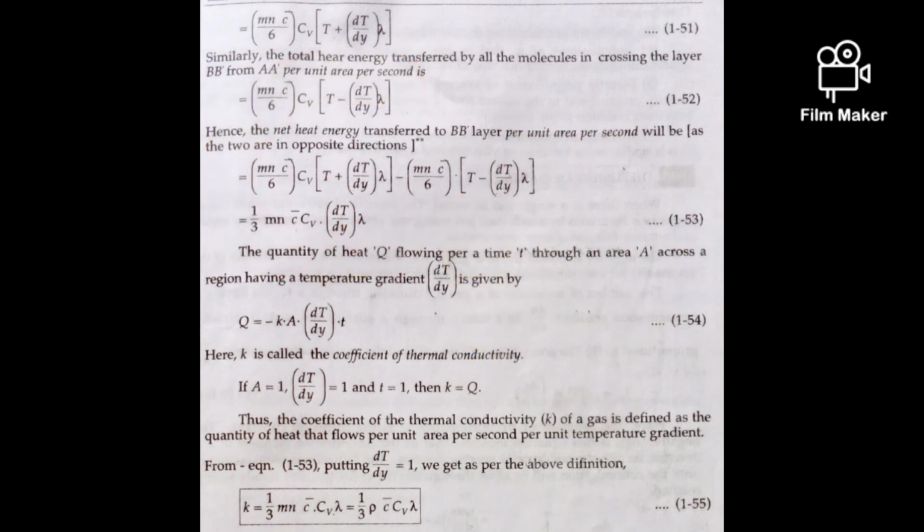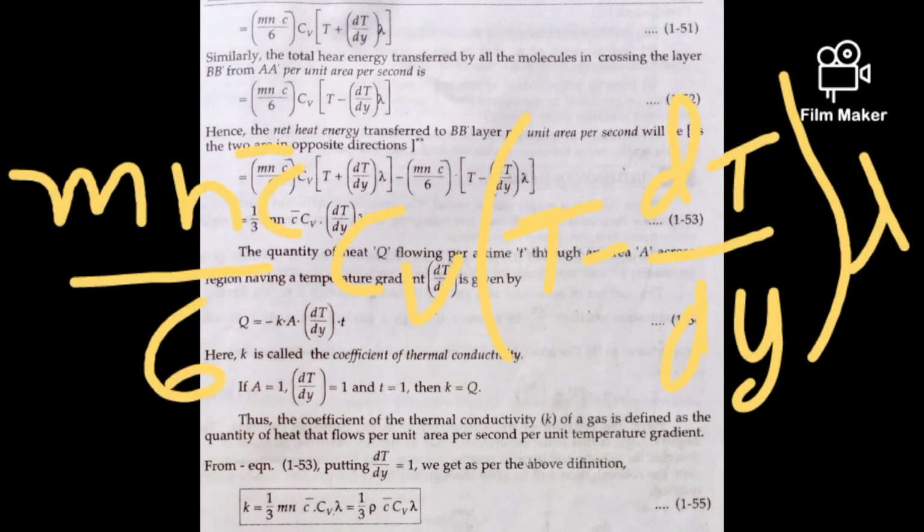Similarly, the total heat energy transferred by all molecules crossing the layer BB dash from AA dash per unit area per second is m n c bar by 6 Cv of T minus dT by dy lambda.